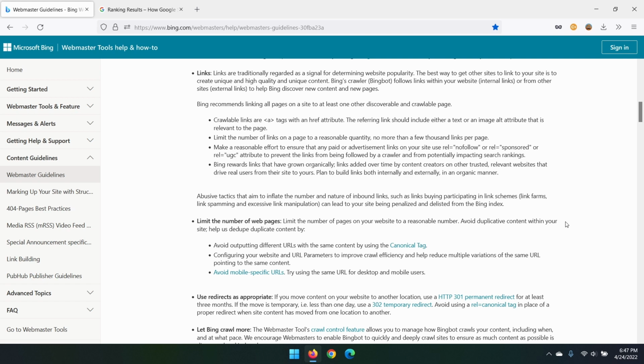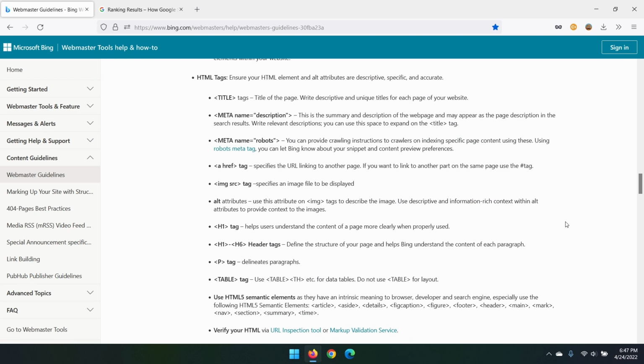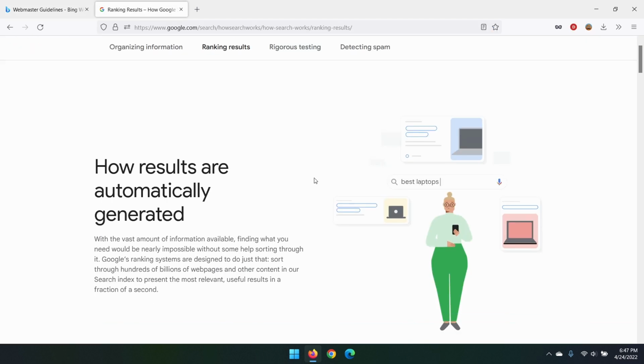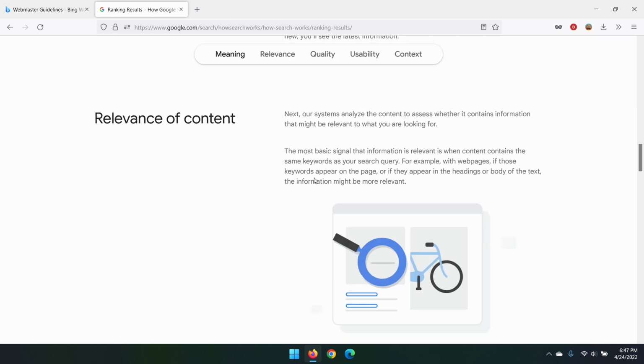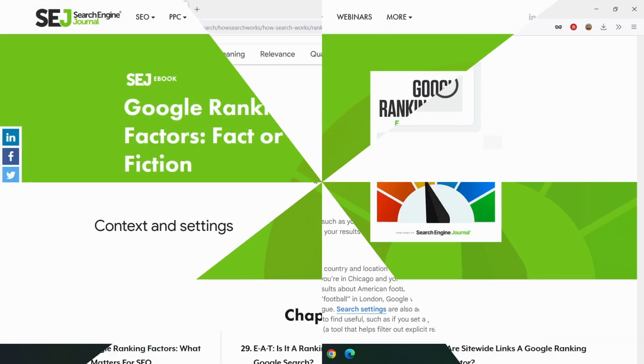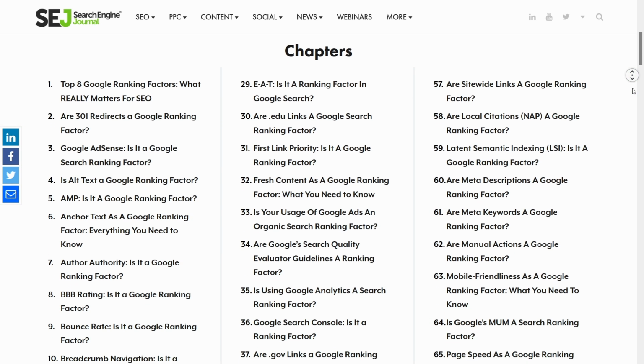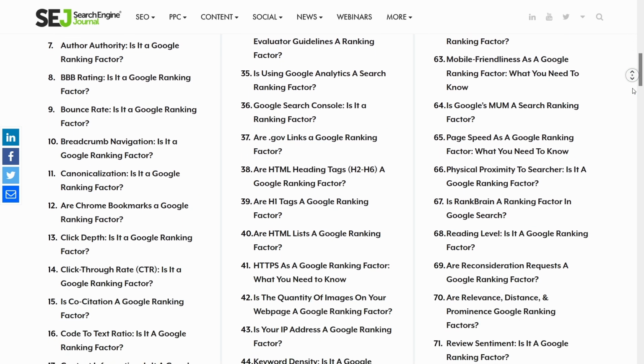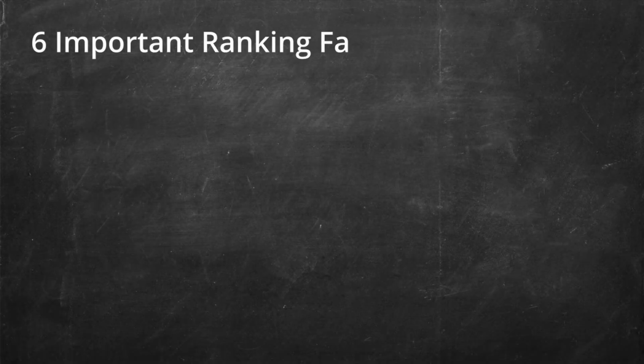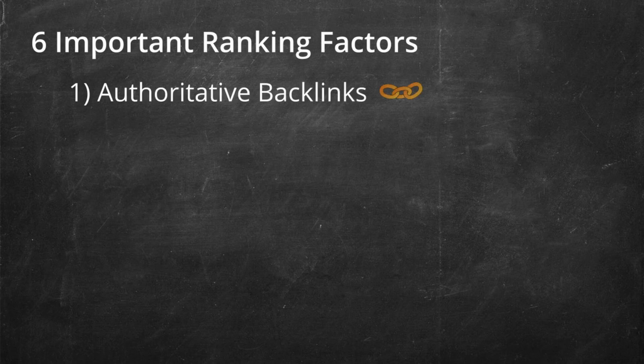While Bing is somewhat transparent with how it ranks websites, Google is very secretive. The one website they have is full of bubbly imagery and vague text. Thus, in searching for information about Google's system, I primarily referenced experimental results from a website called Search Engine Journal. Here are a few of the most important factors that Bing and Google both use to rank websites. 1. Authoritative backlinks. This is the number of times a website is referenced by another well-known website, and they're essential for establishing web credibility.